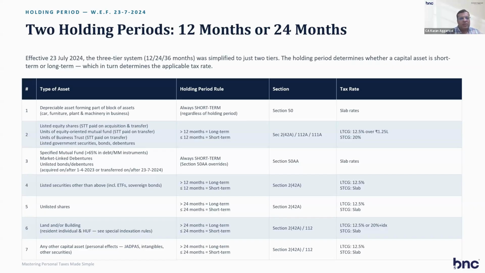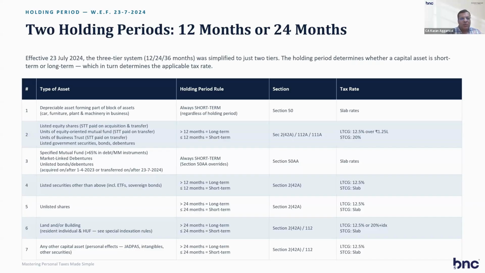Listed equity shares on which STT is paid, units of equity-oriented mutual fund, units of business trust, listed government securities. Earlier I told you that it is a 12-month period for determining long-term or short-term. If it is greater than 12 months, long-term; less than 12 months, short-term. And the tax rate is 12.5% over 1.25 lakh. 1.25 lakh is the exemption for long-term capital gain. So over 1.25 lakh, 12.5%. And if you sell it within 1 year, then 20% short-term capital gain.